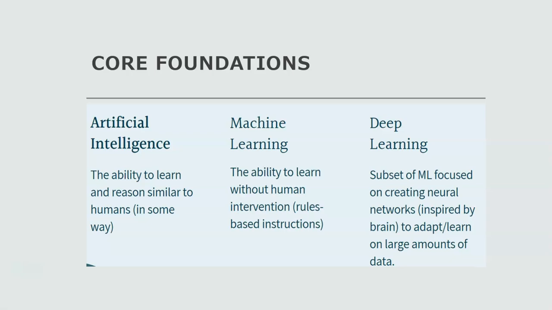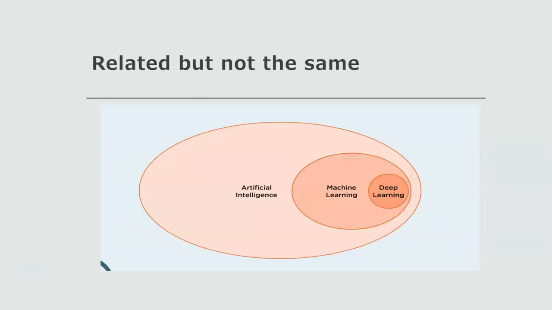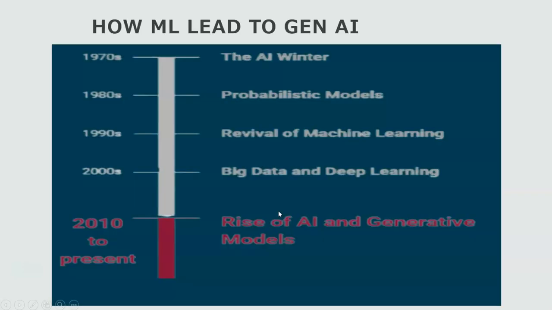Machine learning is the ability to learn without human intervention, whereas deep learning is a subset of ML focused on creating neural networks, and to adapt and learn on large amounts of data. So these three are the core foundations for generative AI. These three are related but not the same, and of course, ML and deep learning are subsets of artificial intelligence.